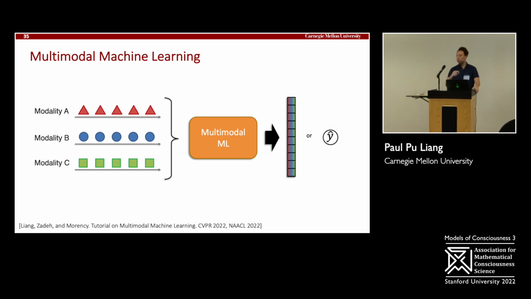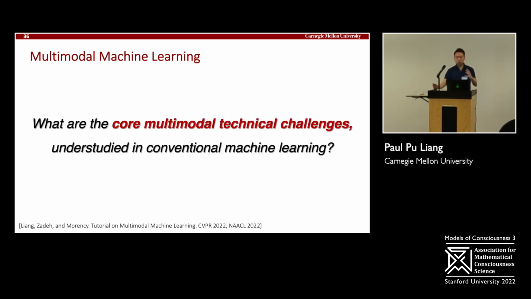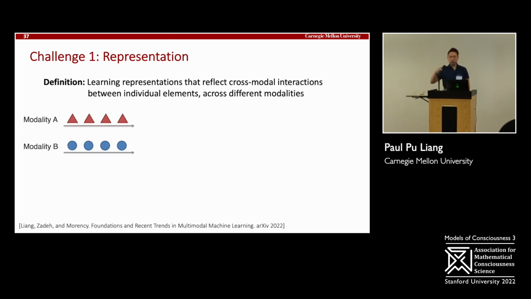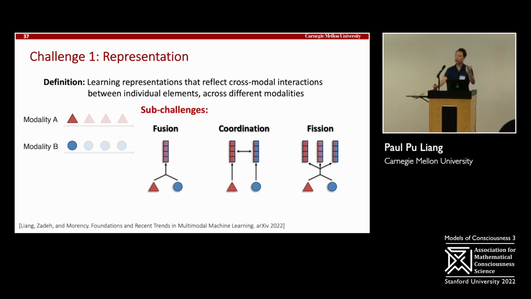And what are some key challenges within designing this model? And one of these core multimodal challenges that are relatively understudied in unimodal machine learning. So there's 6 big challenges. I'm going to go through these very quickly. The first challenge is that of representation. Can we look at all modalities, just focus on 2 elements, one from each modality, and how can we learn representations from them that summarize the fact that they're different through heterogeneity, and summarize the fact that they're related through these connections. And there's 3 big ways of doing this.